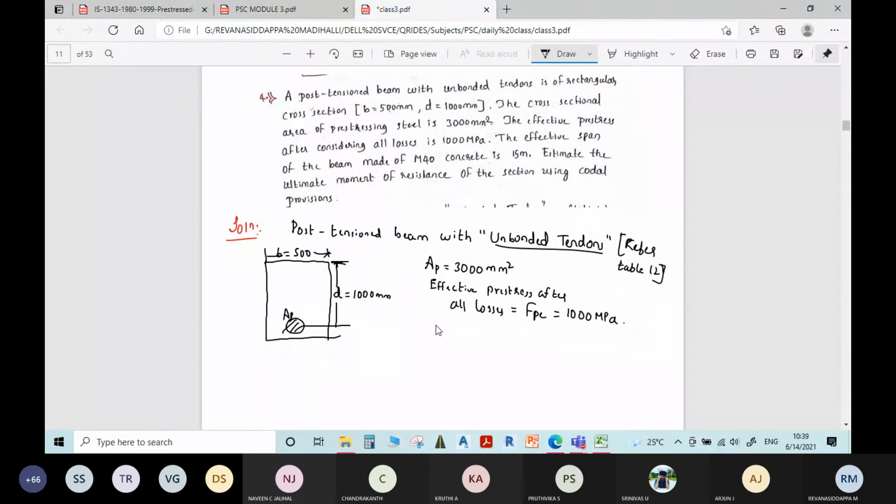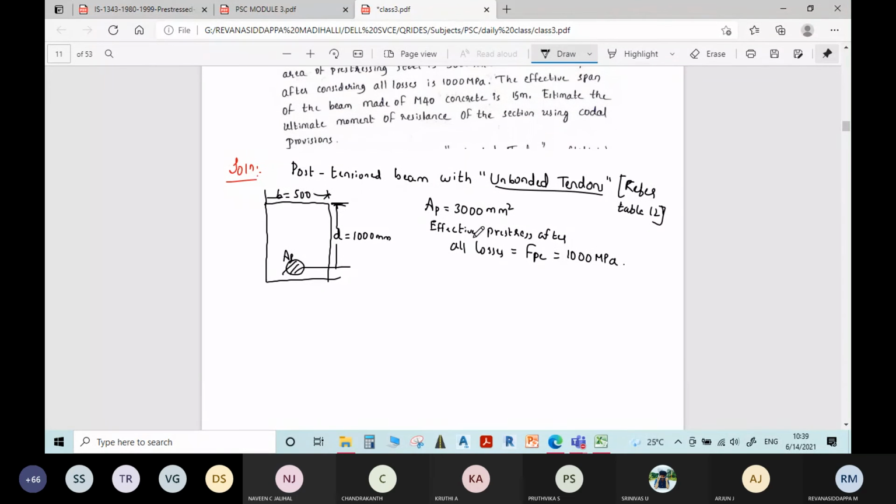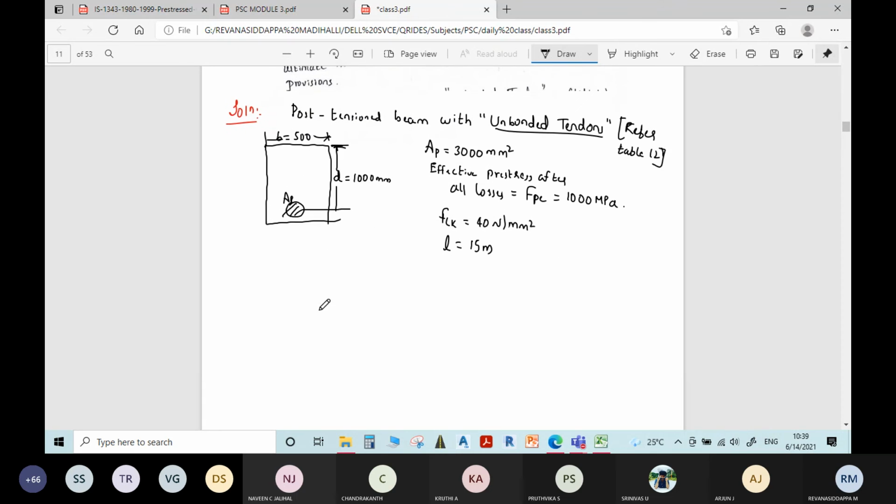Okay. Then what else is given? Grade of concrete is given, FCK is equal to 40. Then length is equal to 15 meter. You have to find moment of resistance.